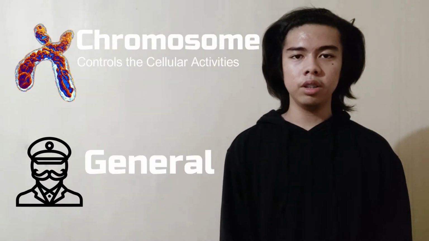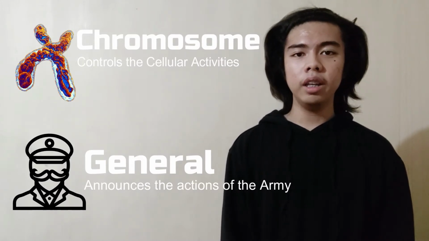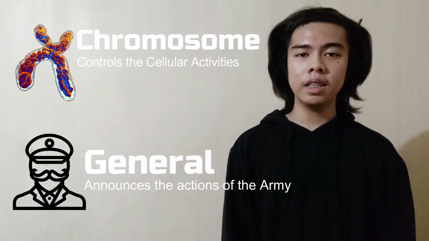Next up is the chromosome, which is represented by the general. The general constructs the actions on what the army should do, which is then later announced by the general's tent. The same way the chromosome dictates the actions on what the nucleus should do.